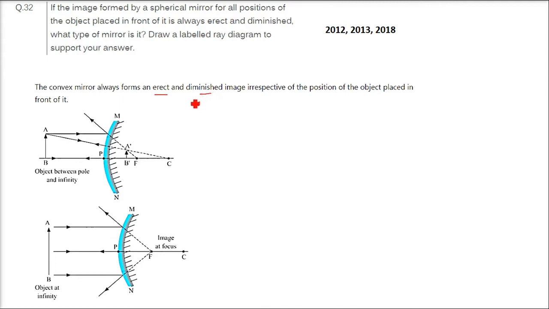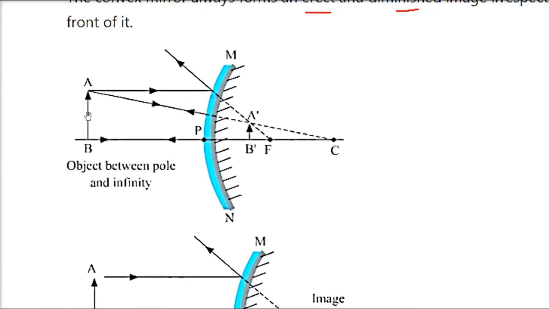Erect means straight, which means this is not erect, right? This is inverted. This one is erect. And the second thing is diminished image, that is, the size will be less, irrespective of the position of the object placed in front of it. So let me show you how this can be analyzed. Here we have an object.